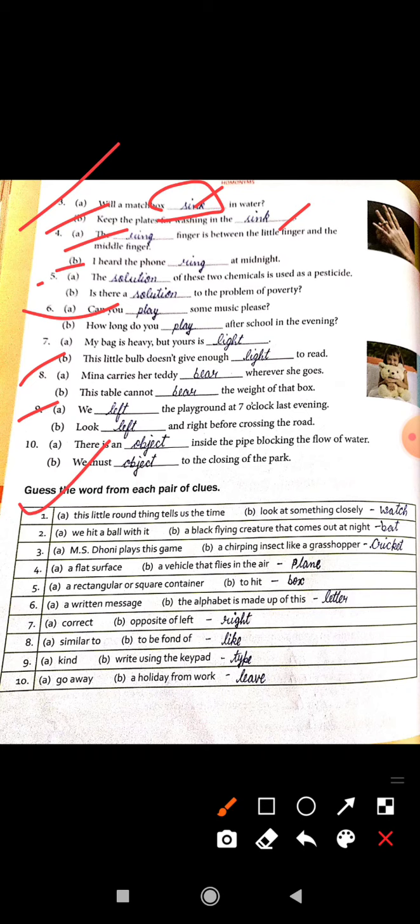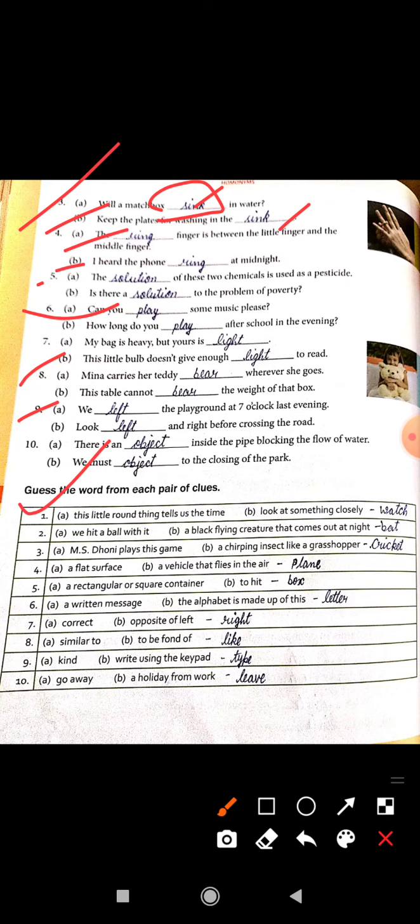And B: look at something closely. The answer is watch. Same spelling and same pronunciation, but the meaning is different.